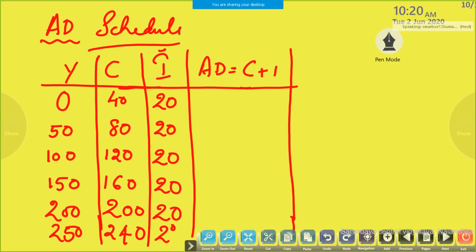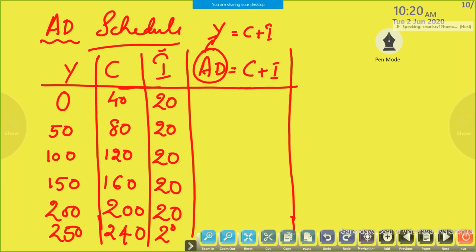Then easily we can convert this into aggregate demand. What is the formula for aggregate demand? C plus I. AD shows the level of GDP. So here the level of GDP also shows income, or we can write Y is equal to C plus I. Okay.